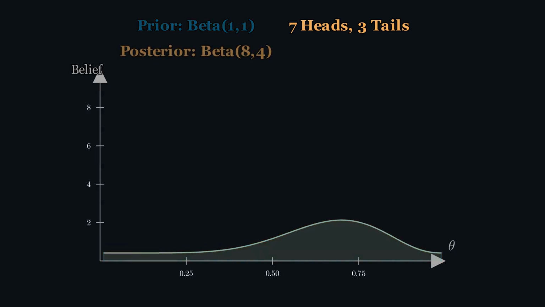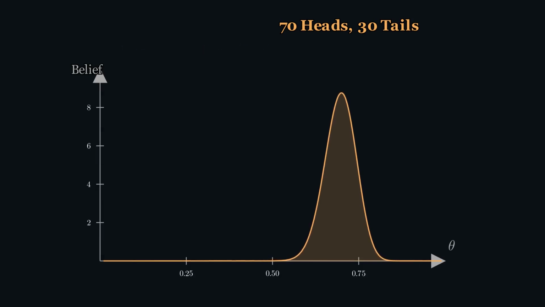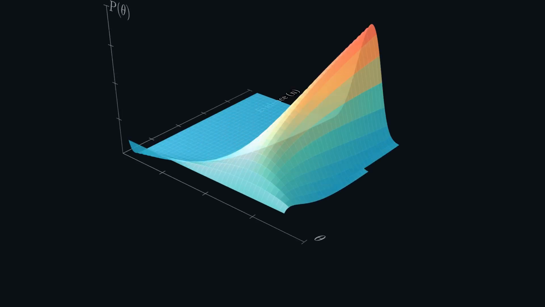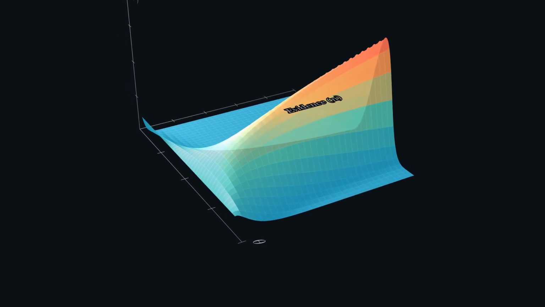The flat prior concentrates. It now peaks around 0.7. You're starting to believe the coin might be slightly biased toward heads. Now flip 100 times, 70 heads, 30 tails. The distribution becomes razor sharp. With more evidence, your uncertainty shrinks. Let's see this in 3 dimensions. The height of this surface represents how likely each parameter value is, and it concentrates into a sharp peak as evidence accumulates. Evidence sculpts belief. That is the essence of Bayesian thinking.